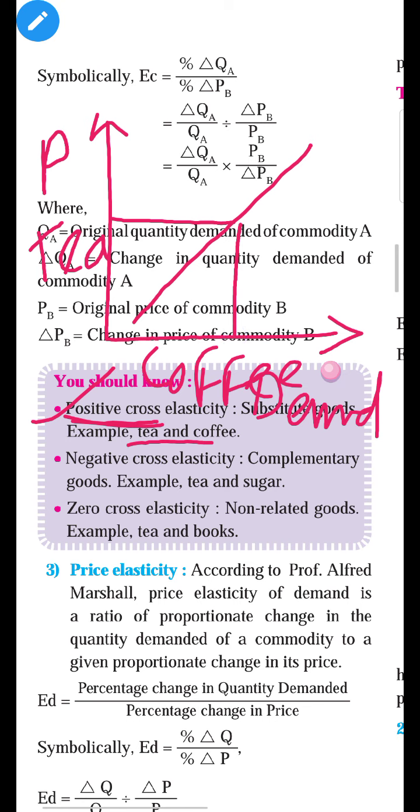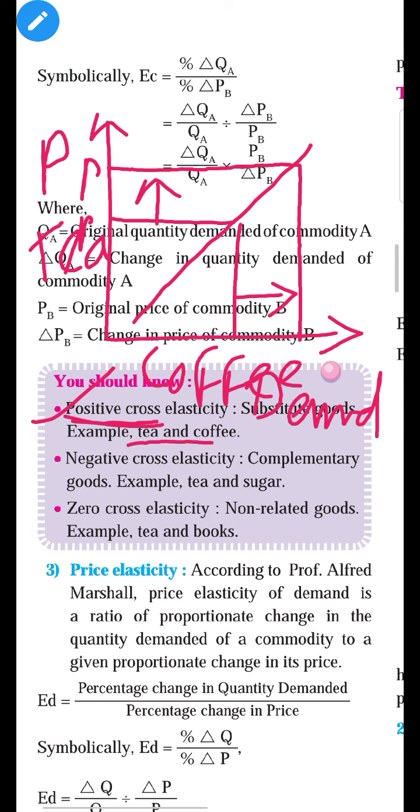Suppose in future the price of tea increases from P to P1. What is the reaction of the consumer? The consumer immediately switches to purchasing coffee. So when the price of tea increases, it leads to an increase in the demand for coffee. Why? Because tea and coffee are substitute goods. Both have the same features, the same characteristics. What? To give freshness to the consumer.